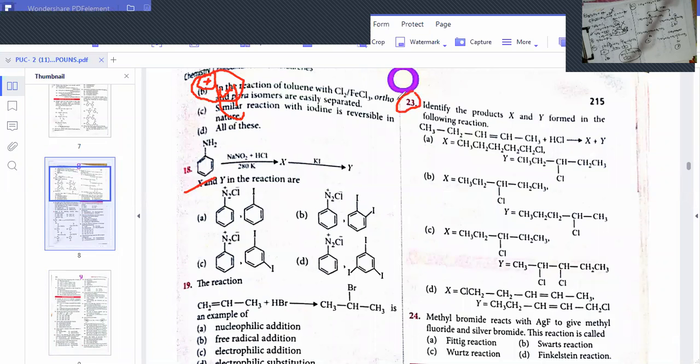So if you have the book, please open. Identify the products X and Y formed in the following reaction. So dear students, is it visible on the video also? I write it clearly. See the reaction, dear students.